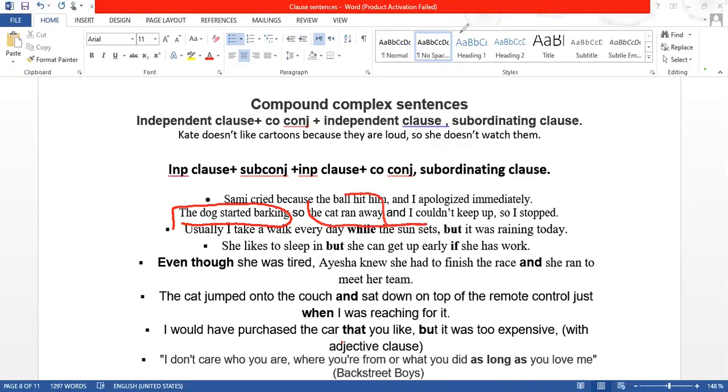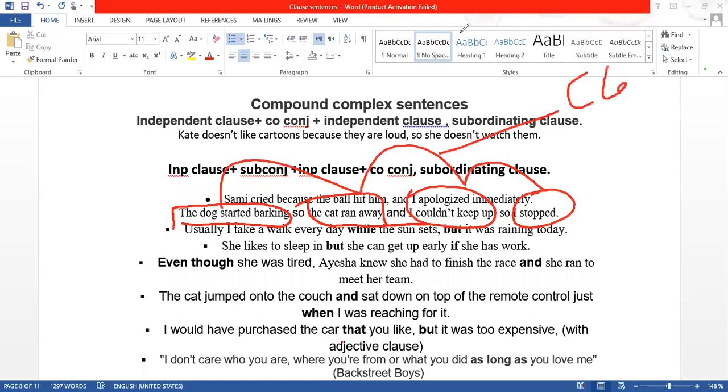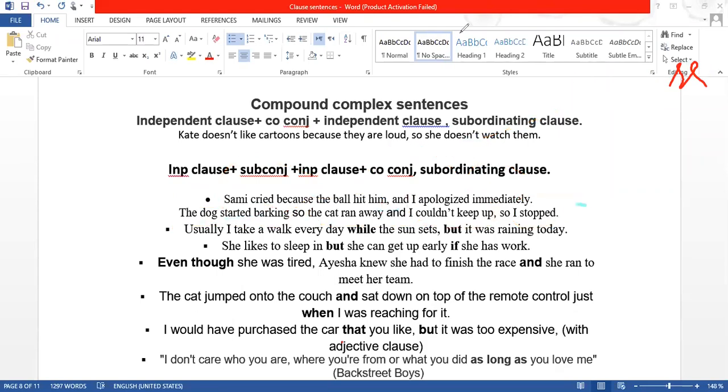And I couldn't keep up, and I stopped. So you see here we have four clauses. Compound complex sentences have more than two clauses, three clauses, four clauses, or five clauses.